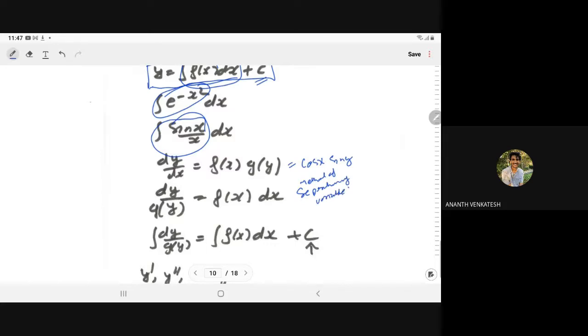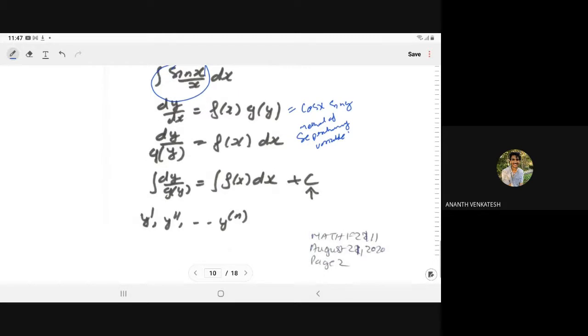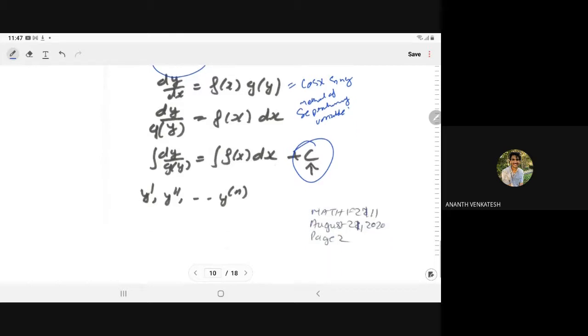So we separate the y and x. When we separate them, on one side we take all the terms of y, and on the other side all the terms of x, and we take the integral on both sides. When we take the integral on both sides, we have to add the arbitrary constant. In this way we can determine the solution.